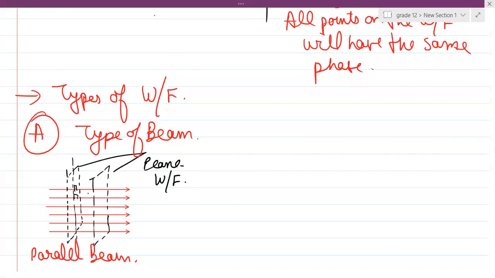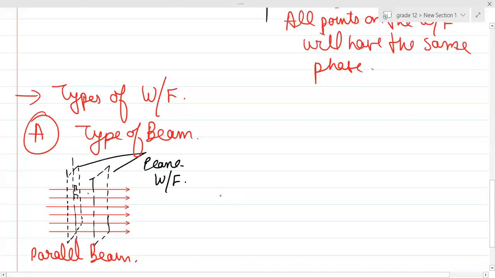Then if the light ray is converging or diverging in nature, then you will have spherical wavefronts.